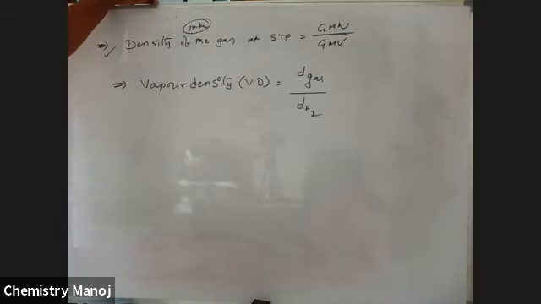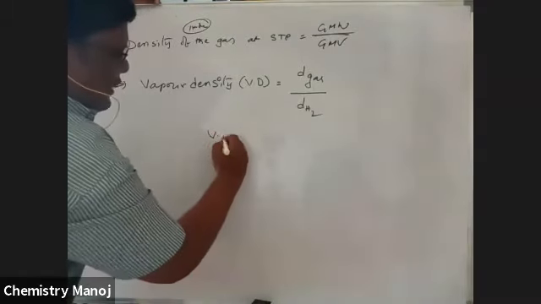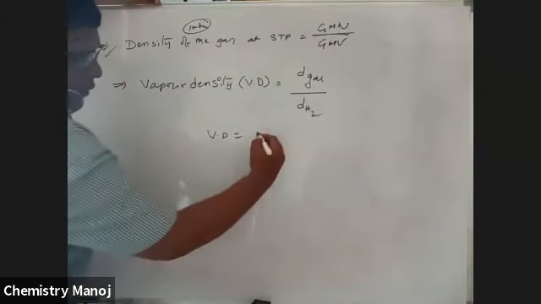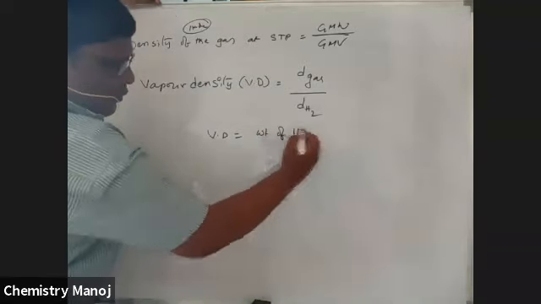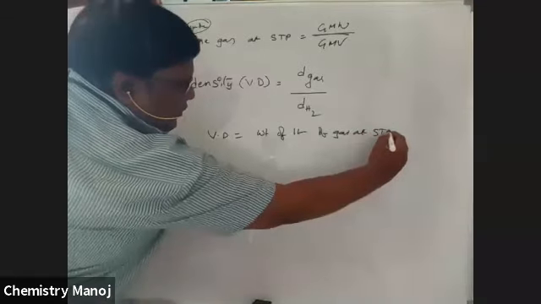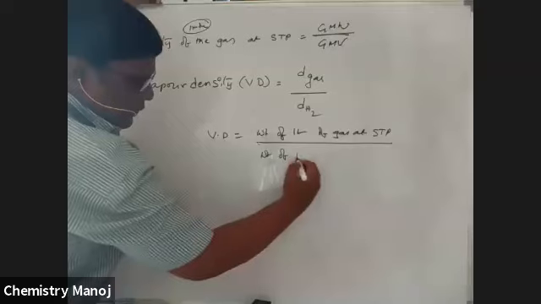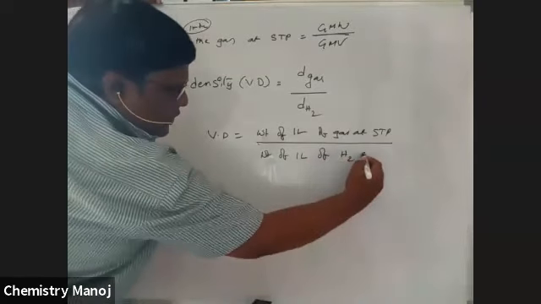Vapor density is nothing but a ratio of the density of the gas by the density of hydrogen. The density of hydrogen is taken as a fixed value, and the density of the gas is given to you. By taking those ratio values, that is vapor density. Vapor density is also taken as the weight of 1 liter of gas at STP by the weight of 1 liter of hydrogen at STP.